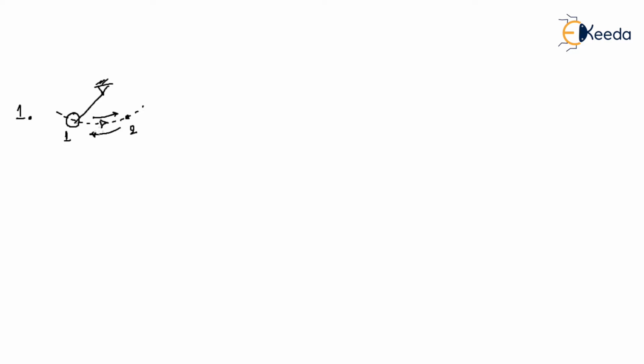If we consider a frictionless pendulum, this is a reversible process. Why? Because when it moves from 1 to 2, there is no loss. There is no drag from the air, that means no friction between the surrounding air and the pendulum.